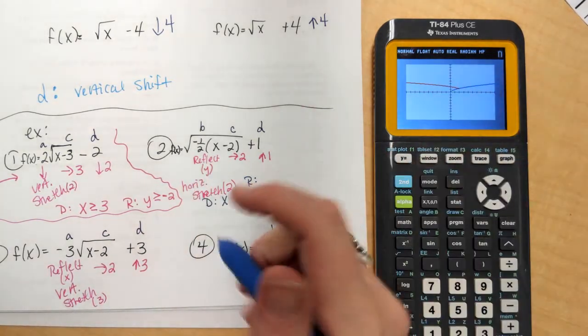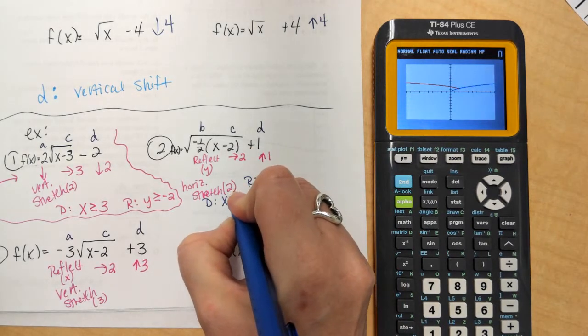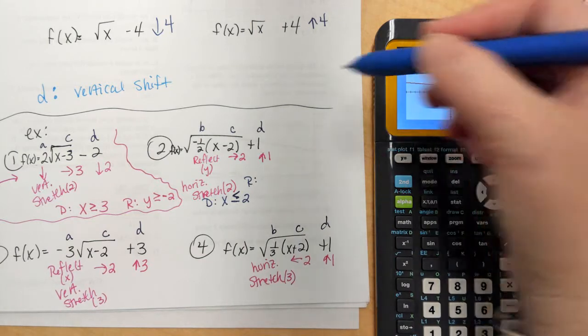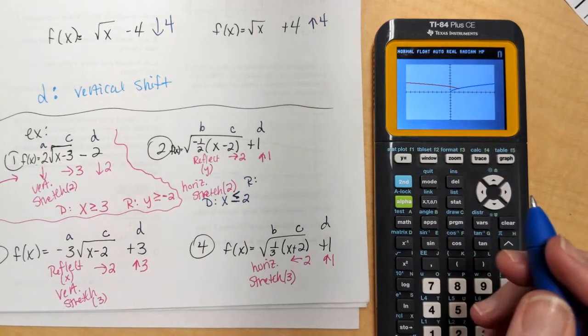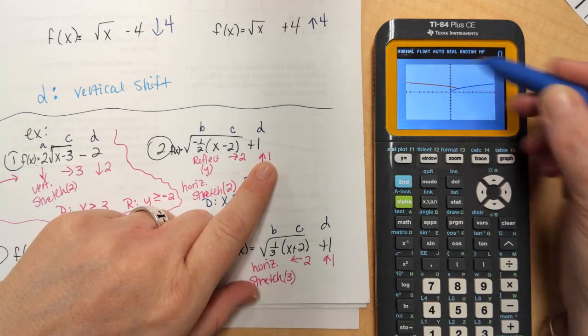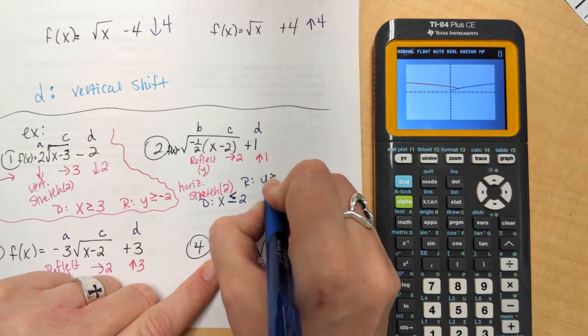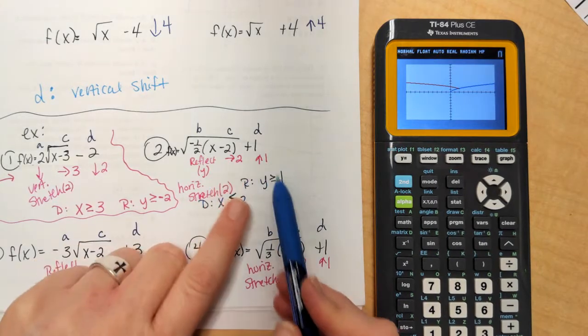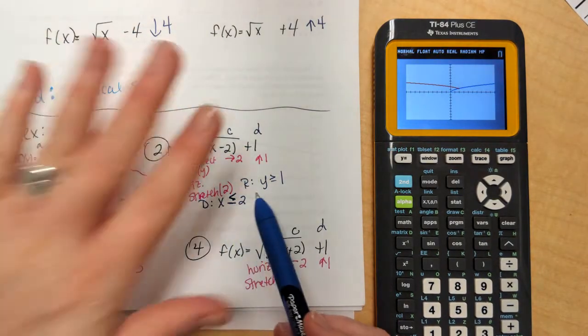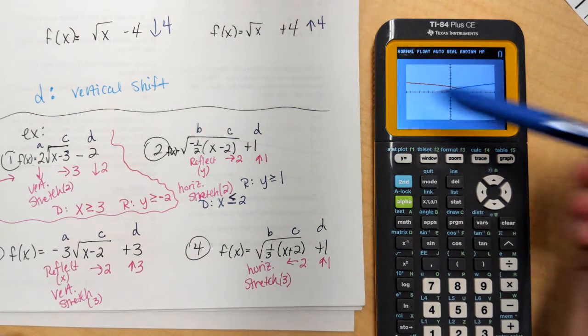Because of this reflection, it's moving to the left. So I want less than. It's going to be 2 or to the left, less than or equal to. My range starts at 1, and it's above. So y is greater than or equal to 1. So it's still these two numbers, but because I reflected this way, it's got to be less than 2 because I went to the left.